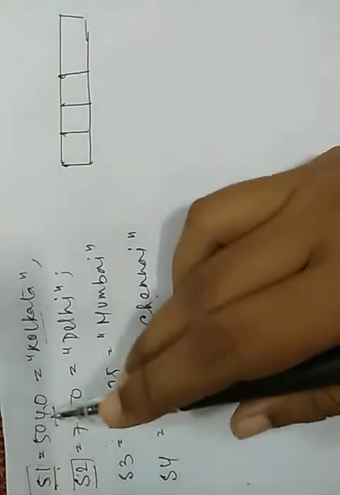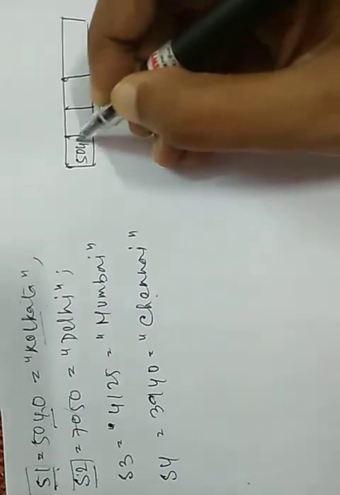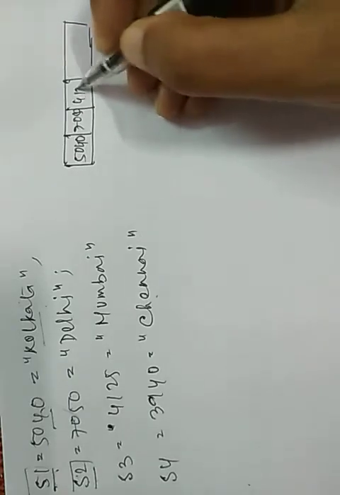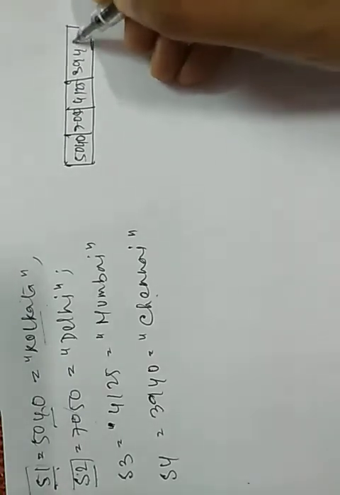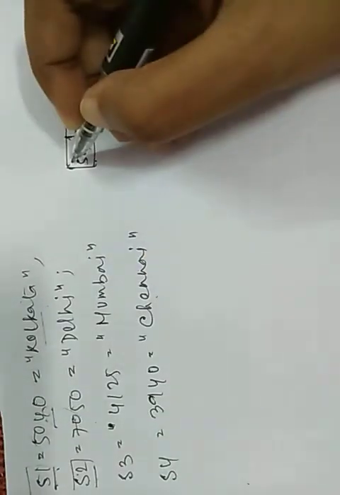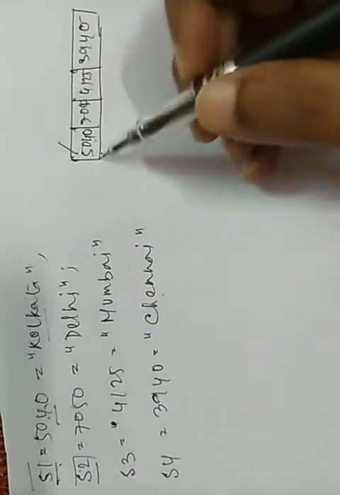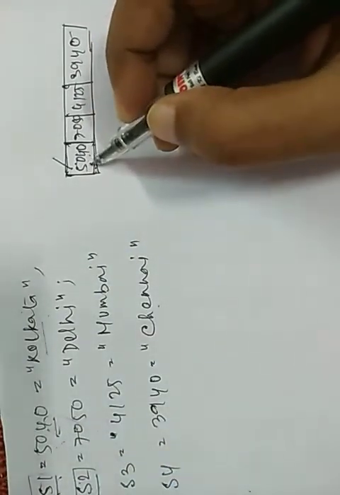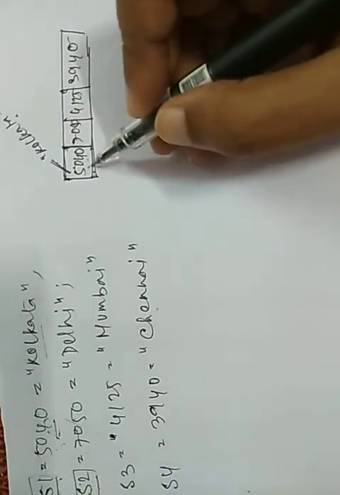So if we want to store the addresses 5040, mind it, 7050, 4125, 3940. Okay, if we store these addresses here, then in this pointer, if we store the address of Kolkata in the first location, then from this base address we get the Kolkata city name. Because if we know the base address of a string, we get the whole string.